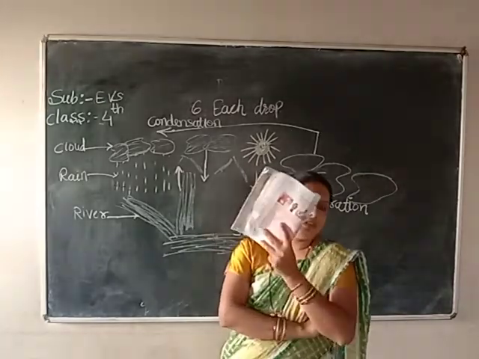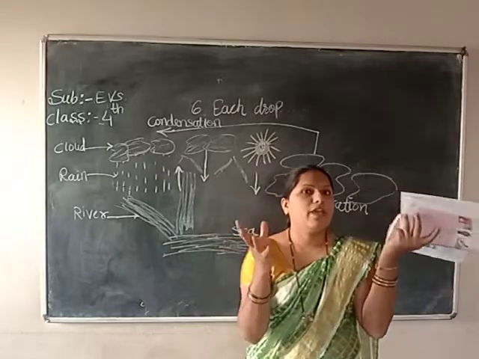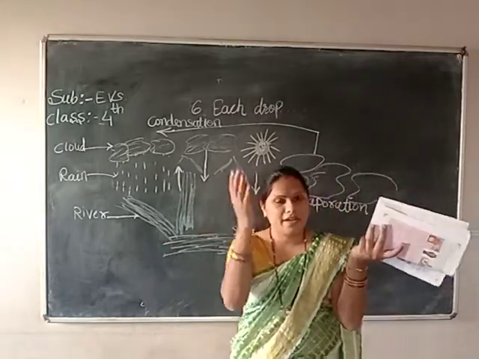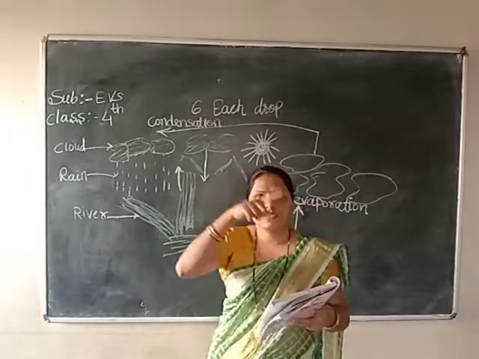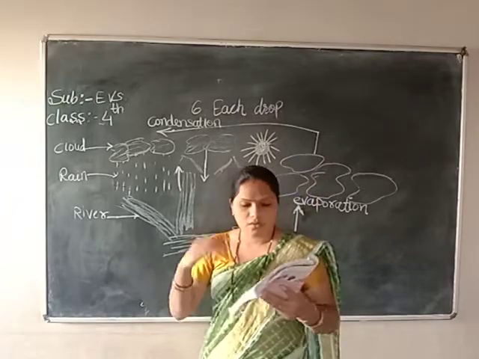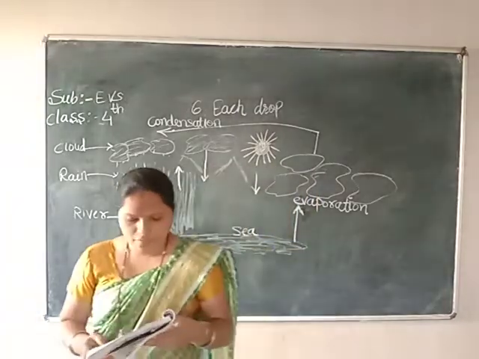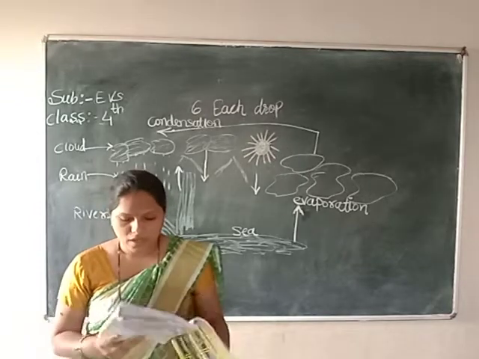Again it will form droplets. Again it joins the cloud. The cloud again becomes heavier due to the cool air, and again it will fall in the form of rain. The same process cycle is called the water cycle. It will proceed the same way all the time. Singing the song, observe the picture given on the next page.